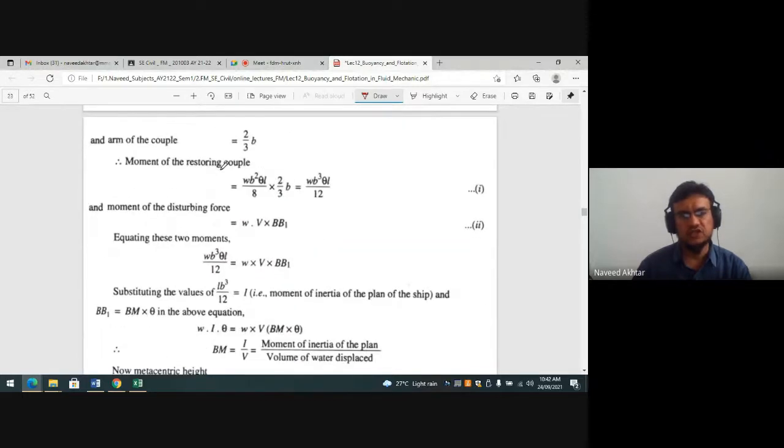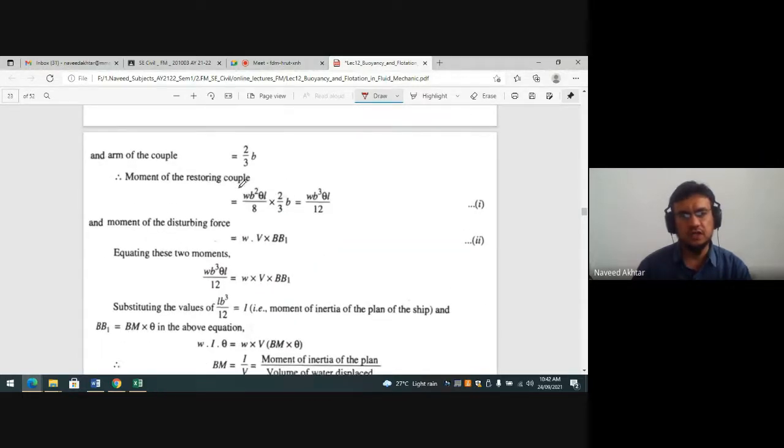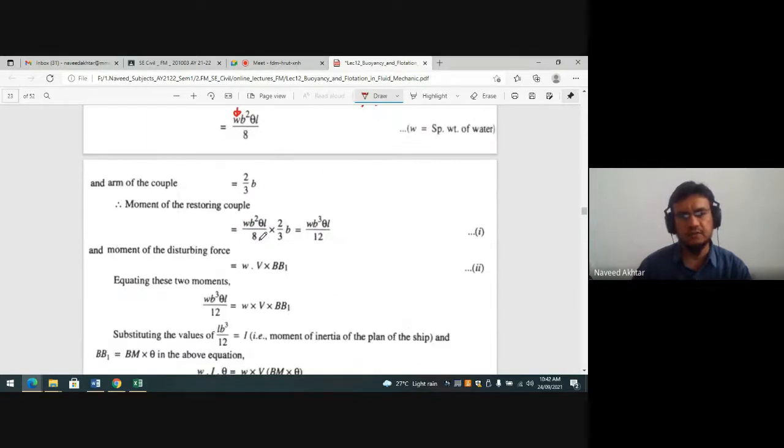The moment of the distorting couple is nothing but w B square theta L by 8 into the distance between the two forces of the couple. One is downward, one is upward. The distance between these two forces is nothing but 2 by 3 of your B, the width of your ship.